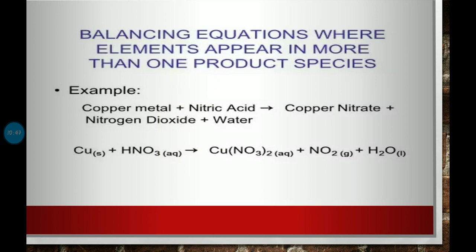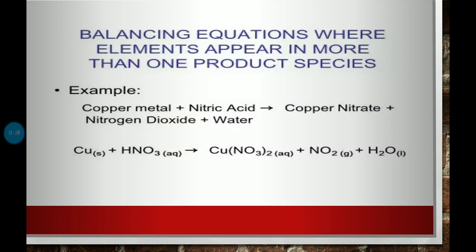When metals react with acids, we get salt and hydrogen gas. When in particular we talk about nitric acid, whenever metal reacts with nitric acid, the product formed is salt, the metal nitrate and water, plus depending on the concentration of the nitric acid, we get oxides of nitrogen.